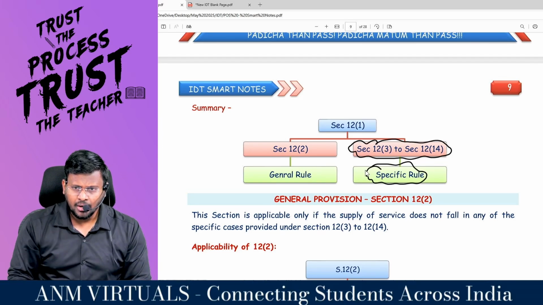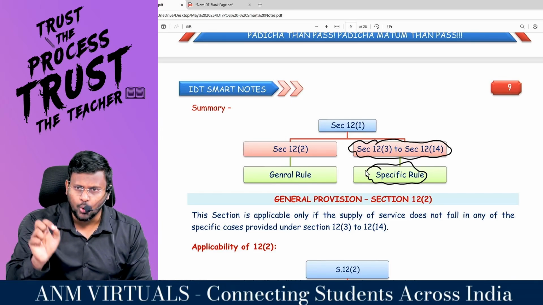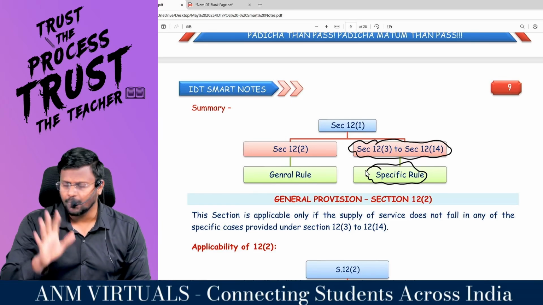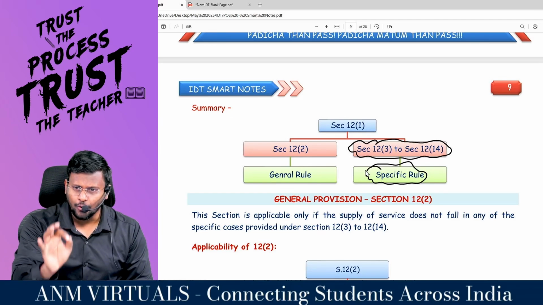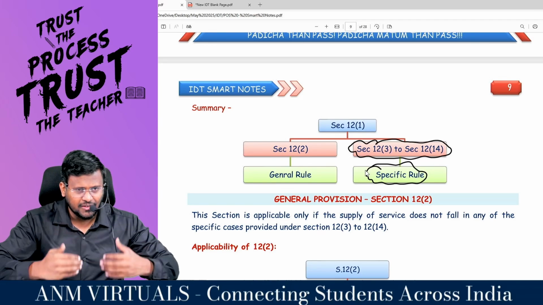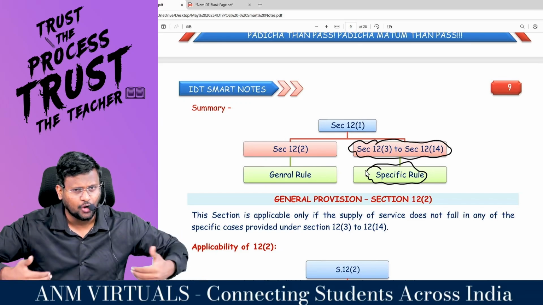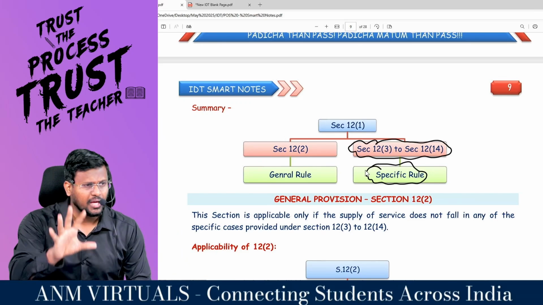For example, if you are a service provider related to immovable property, section 12.3 will be applicable. If you are a provider of B2B services, 12.4 will be applicable. If you are a service provider in the field of training or performance appraisal services, 12.5 will be applicable.